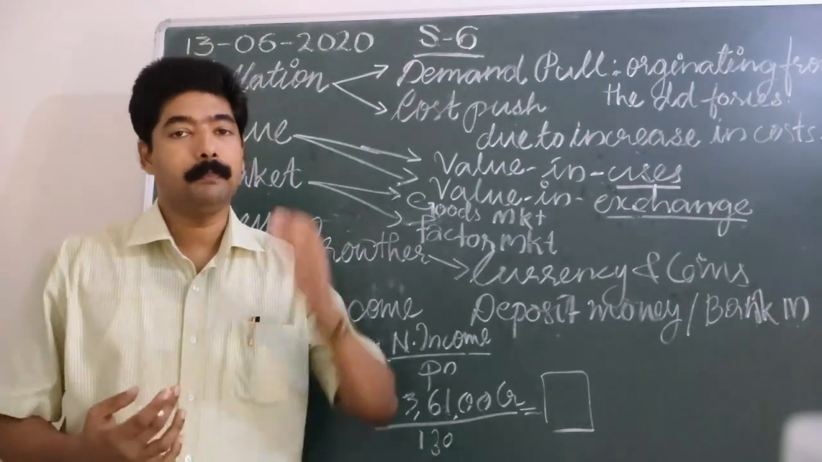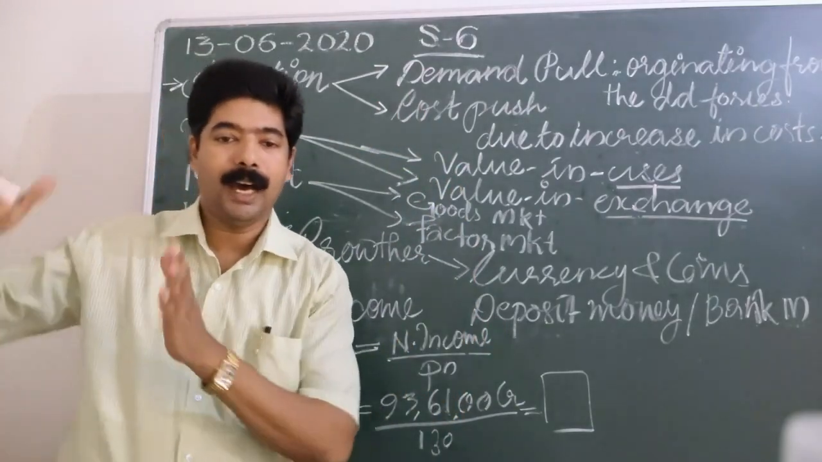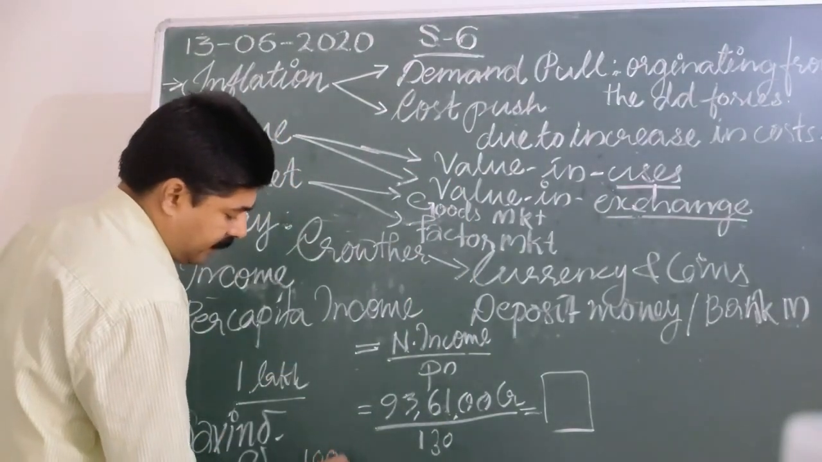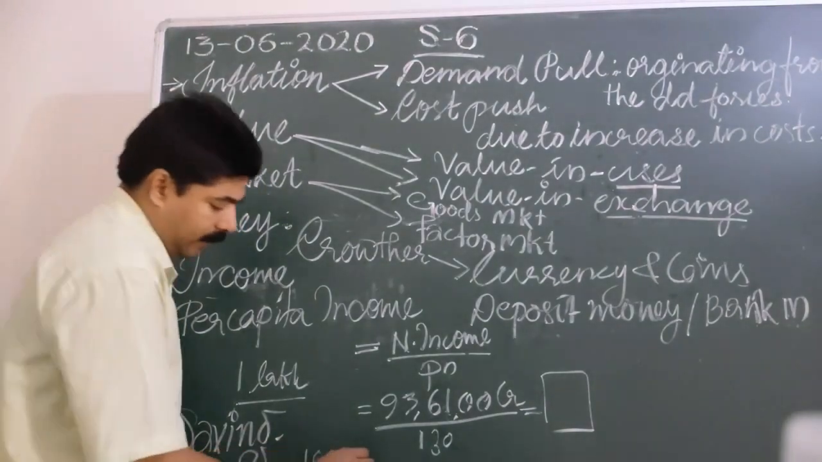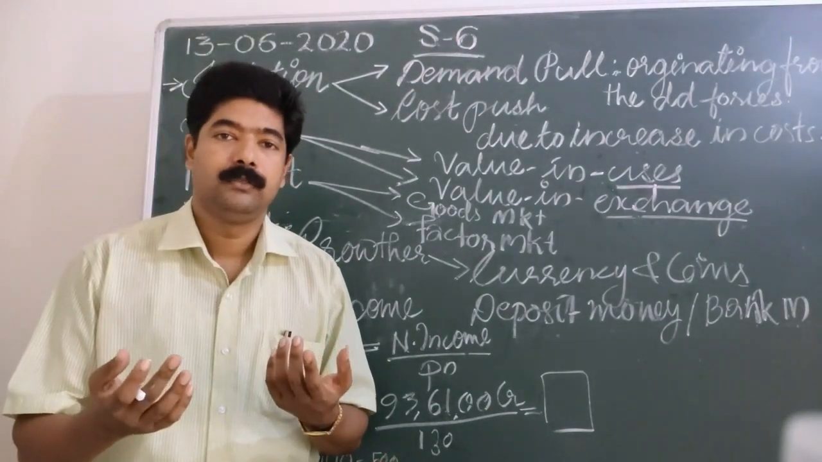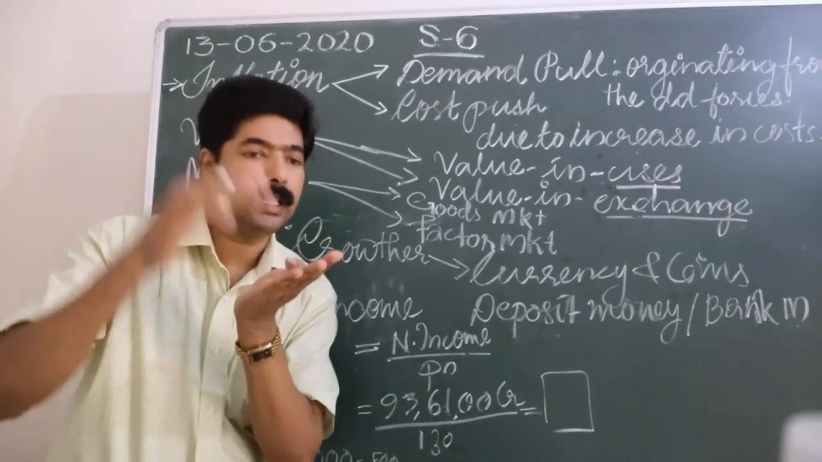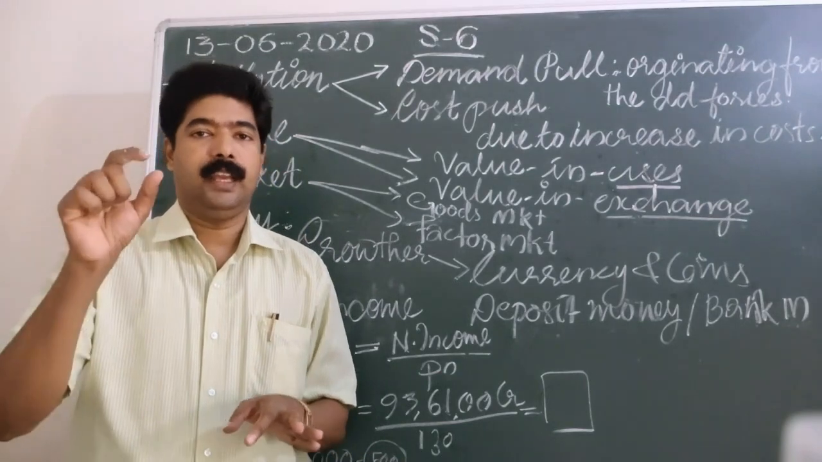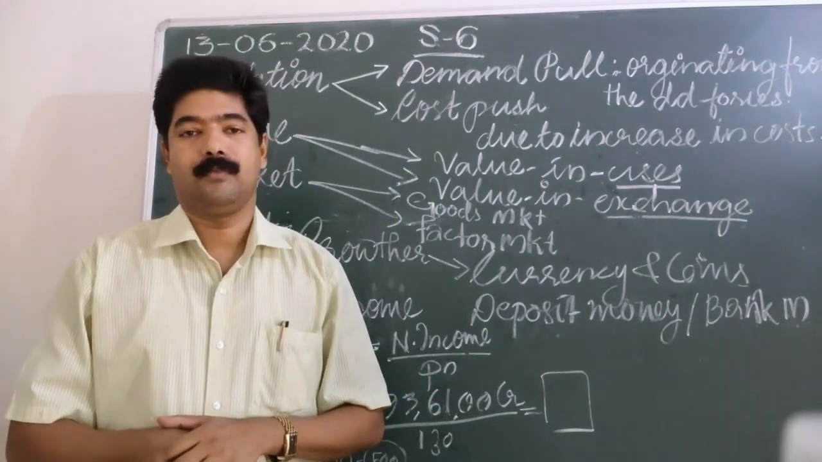Saving refers to that part of income which is not used for consumption. Suppose I have 1000 rupees, and I need only 500 rupees to spend. So what is left? This 500 rupees is left, which I do not use. A part of income not spent on consumption, that part is my saving. So saving refers to that part of income which is not spent on consumption.